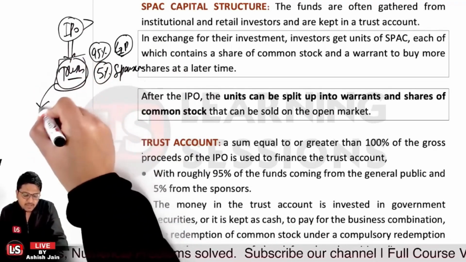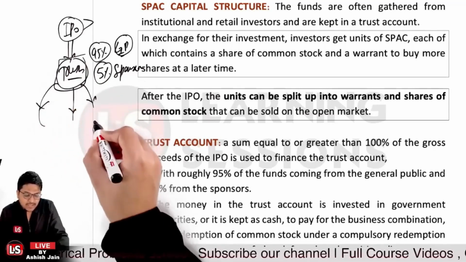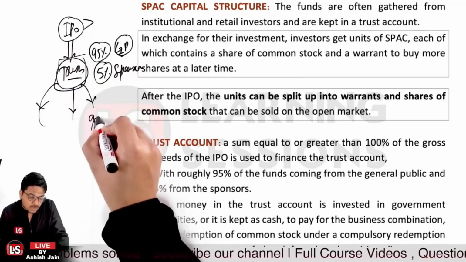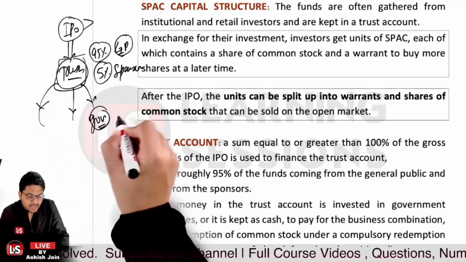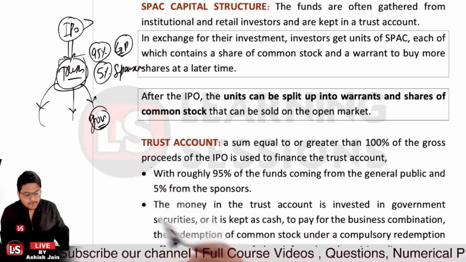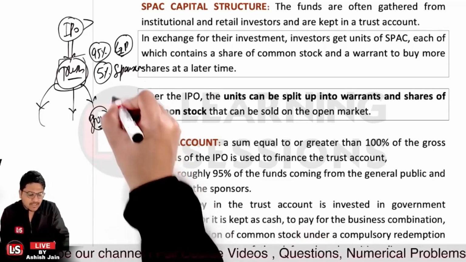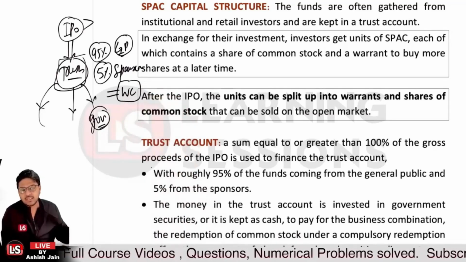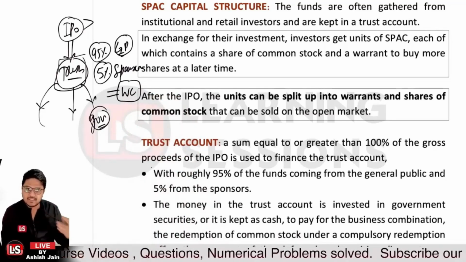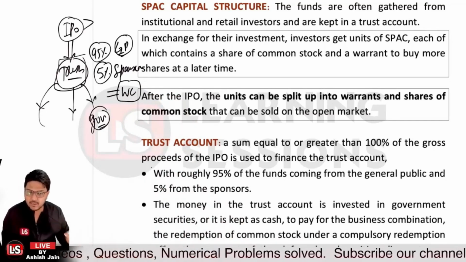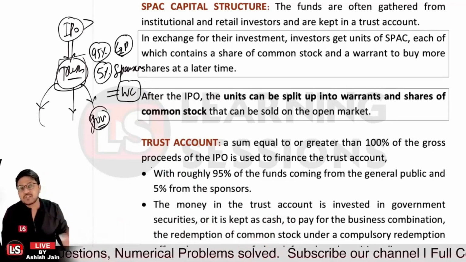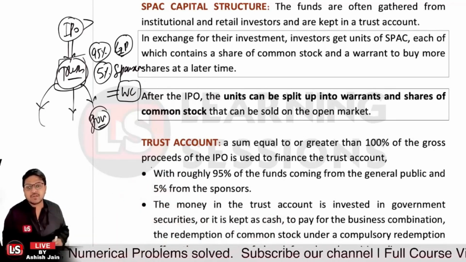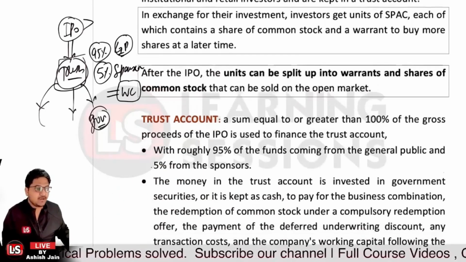because that will be vacant right now, it can be invested into government securities or no-risk-bearing securities. And further, whatever money is earned through the same can be used for the working capital of the SPAC. Or, if the SPAC is liquidated, in that scenario any surplus or extra income is also distributed among the shareholders, right? That's the case related to it.